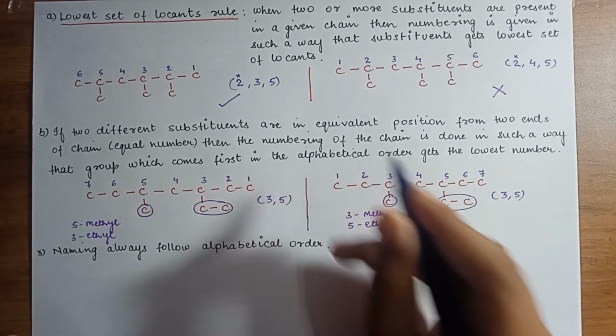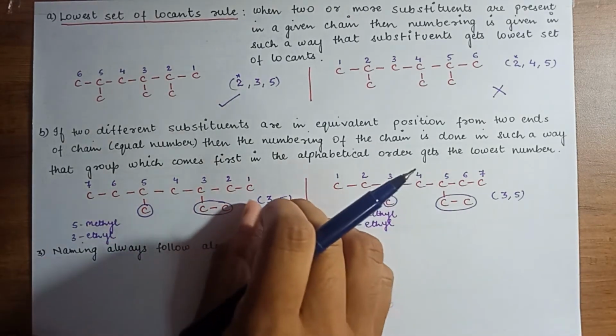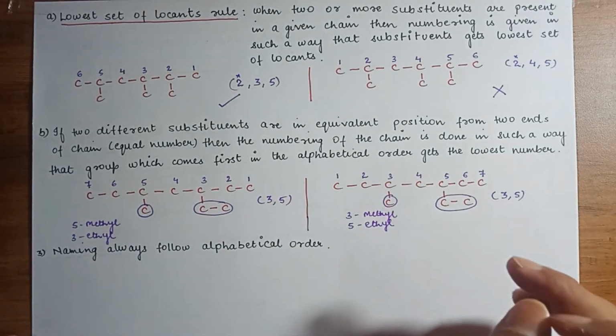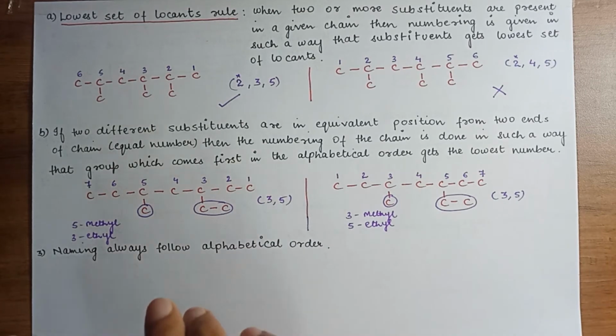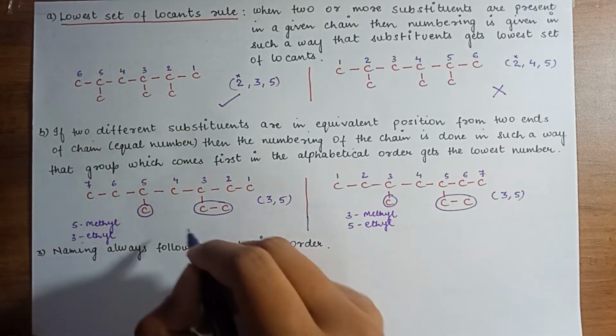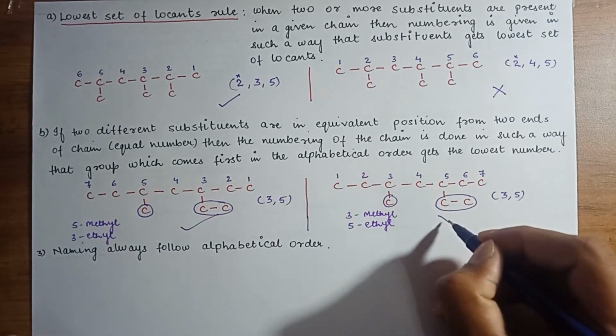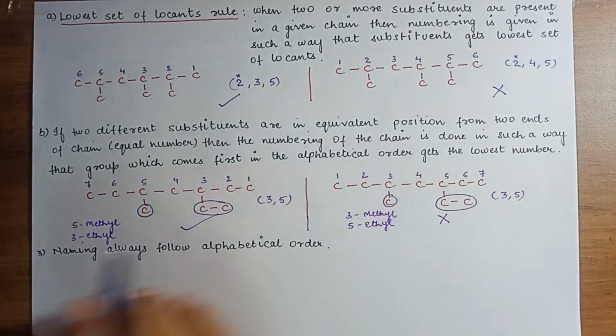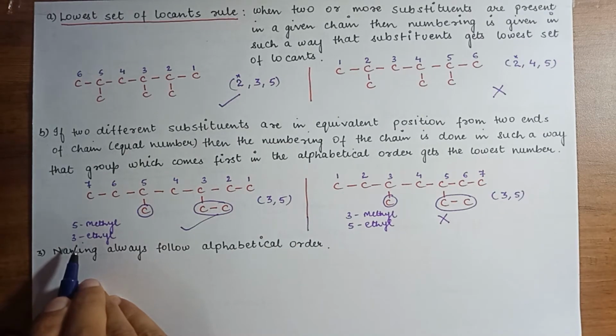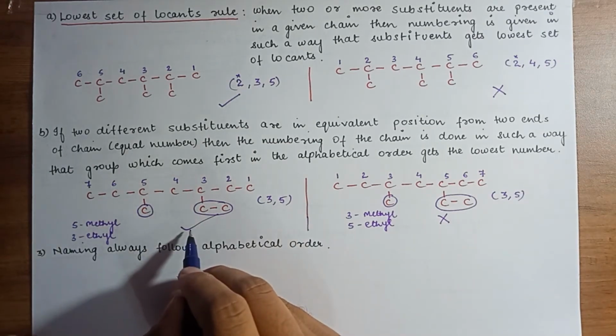As the rule states, when the lowest set of locants are equal, then you have to go for alphabetical order. So you have to select 3-ethyl, as it has the lowest number as compared to 5-ethyl, which has a higher number as compared to 3. So this is the correct way of representation.